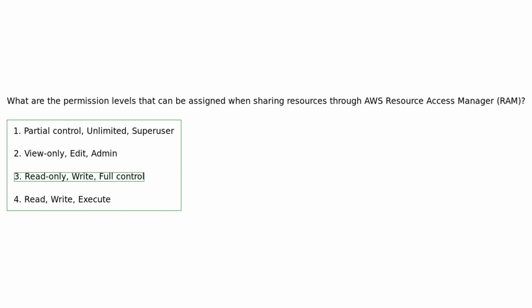When sharing resources through AWS RAM, you can assign permissions at 3 levels: read-only, write, and full control, allowing granular